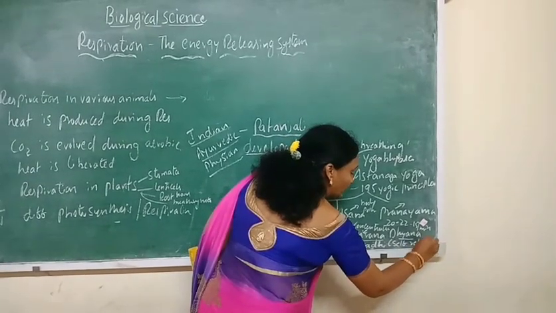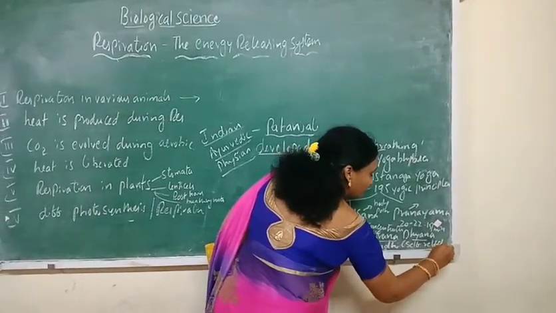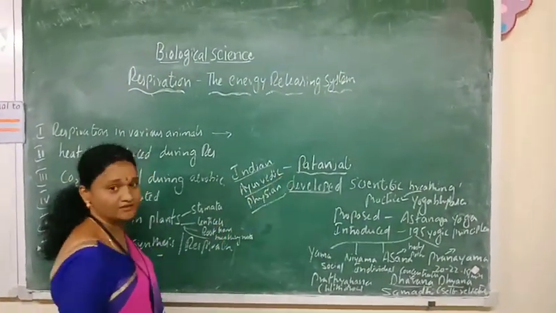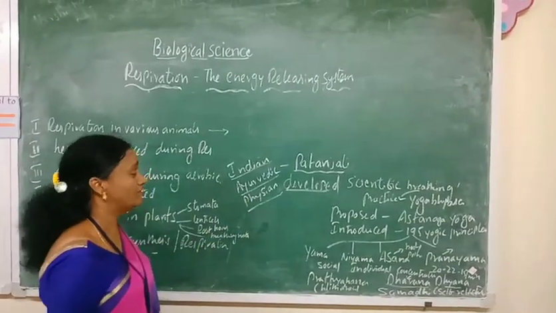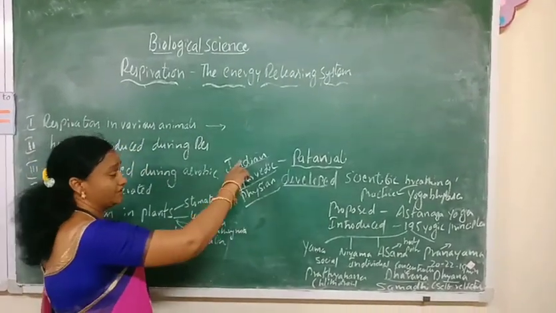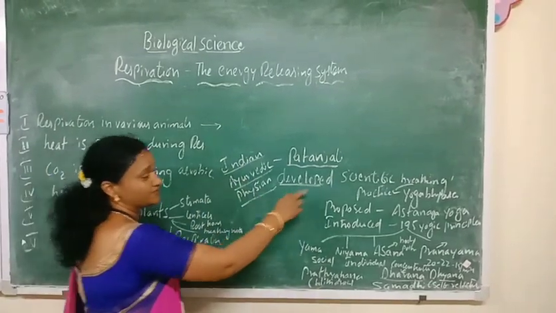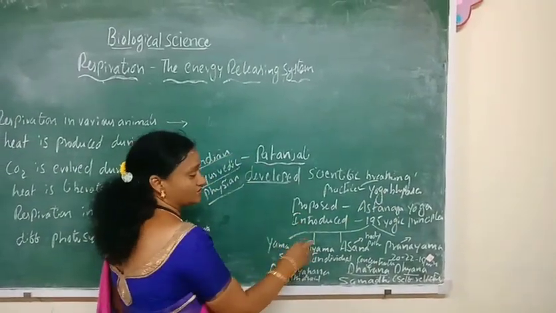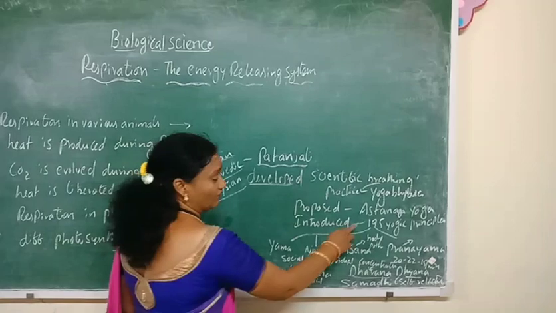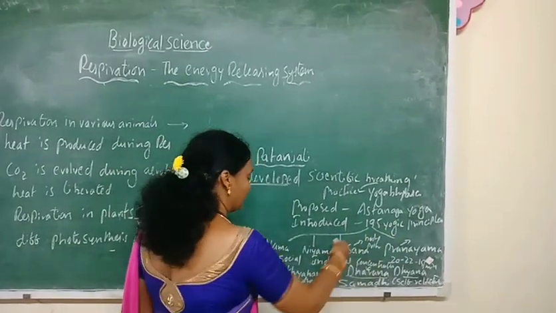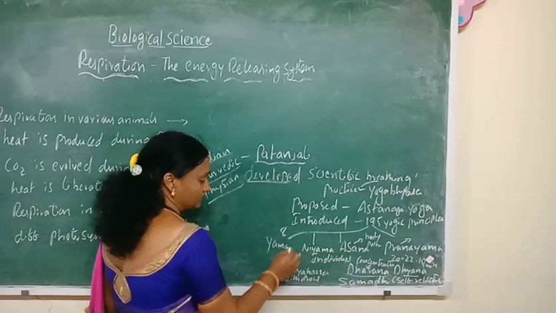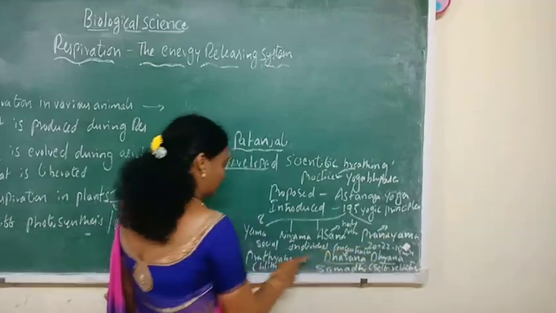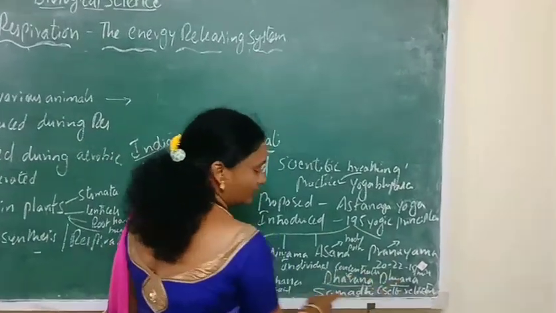These are all proposed by the Indian Ayurvedic physician Patanjali. Once again we will recollect the important points developed by Patanjali. He is an Indian Ayurvedic physician. He developed a scientific method of breathing practice called Yogabhyasa. He proposed Ashtanga Yoga. He introduced 195 yogic principles and divided them into 8 divisions. In that we have seen clearly about Yama, Niyama, Asana, Pranayama, Pratyahara, Dharana, Dhyana and Samadhi.